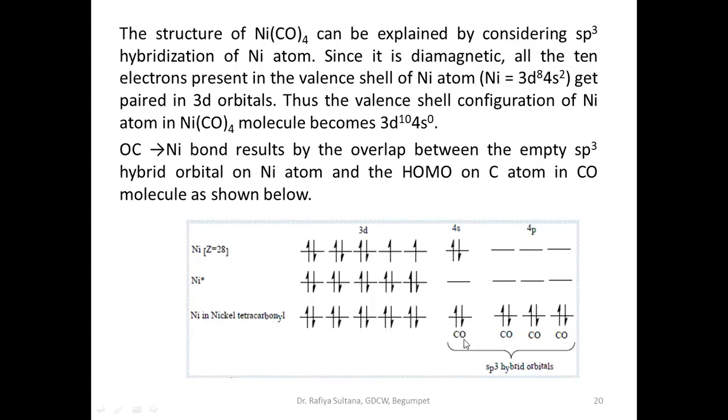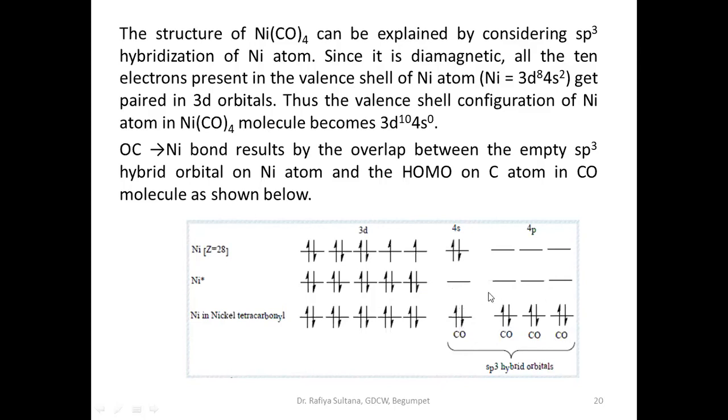donate their lone pair of electrons that is present in the sigma orbital into the vacant orbital of the nickel central metal atom. Each carbonyl will donate a pair of electrons. See here, how many carbonyls are there? 4. So 1, 2, 3, 4. Each carbonyl is donating a pair of electrons here, which will enter into these vacant orbitals. Now these orbitals are hybridized orbitals. They are no more 4s and 4p, but sp3 hybrid orbitals.